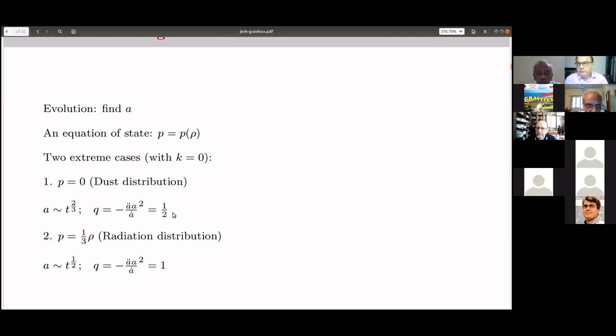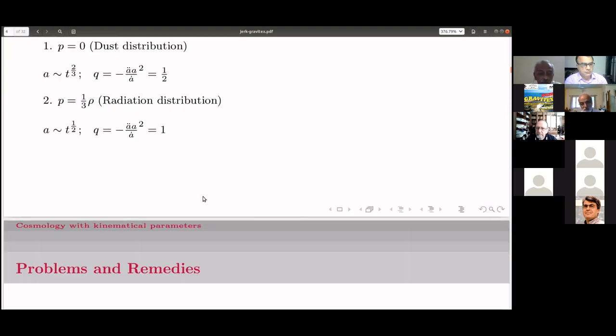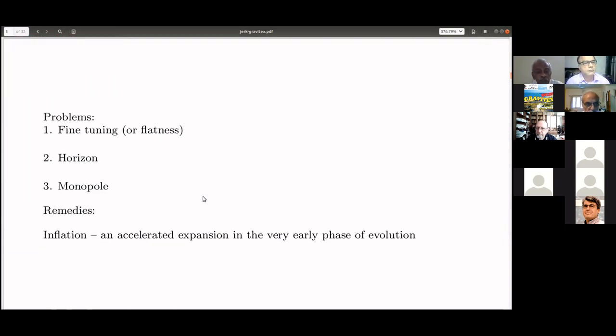In both cases, as expected, the universe is actually decelerating because the deceleration parameter is positive. This is because gravity is attractive in nature. There were problems with the standard model, of course. For instance, the problem of fine tuning or the flatness problem: why K is equal to 0, that is, the density parameter omega is very, very close to unity. The second is the horizon problem. And the third is the monopole problem.